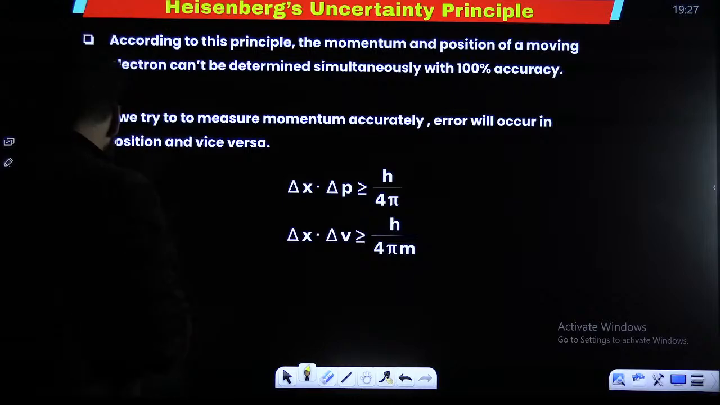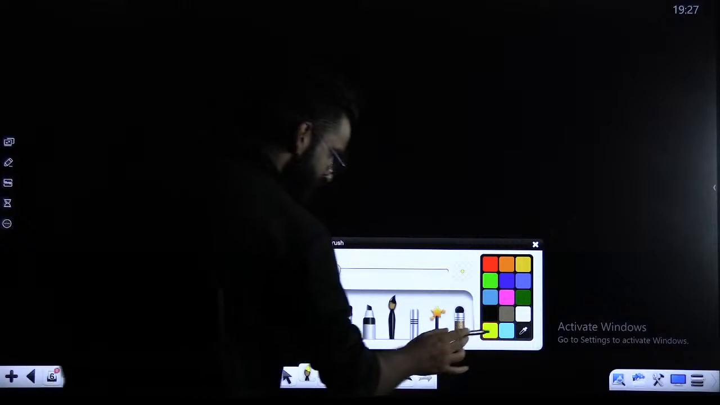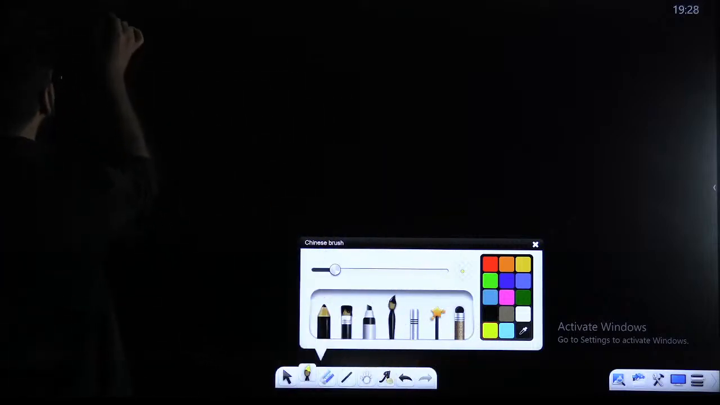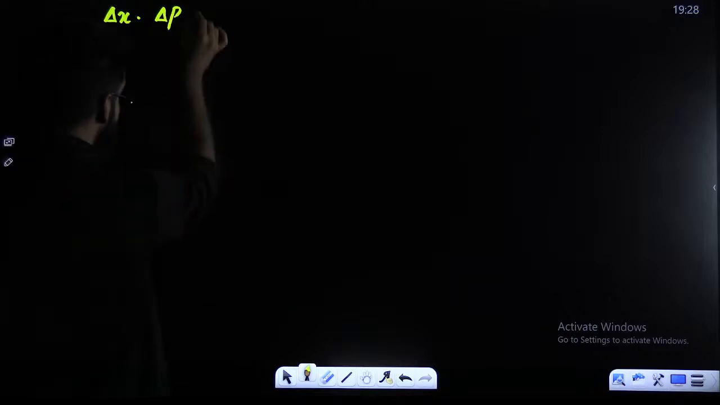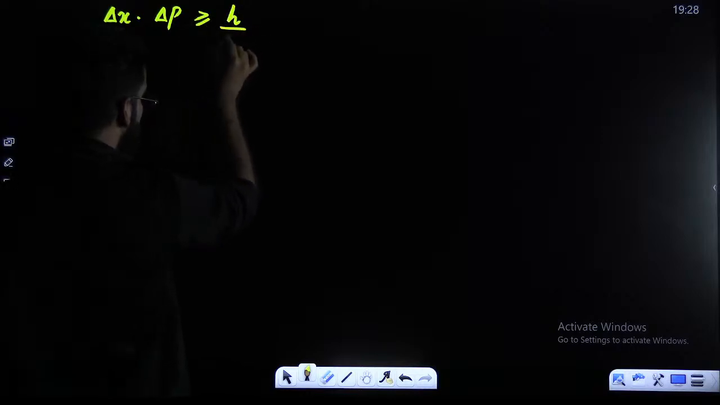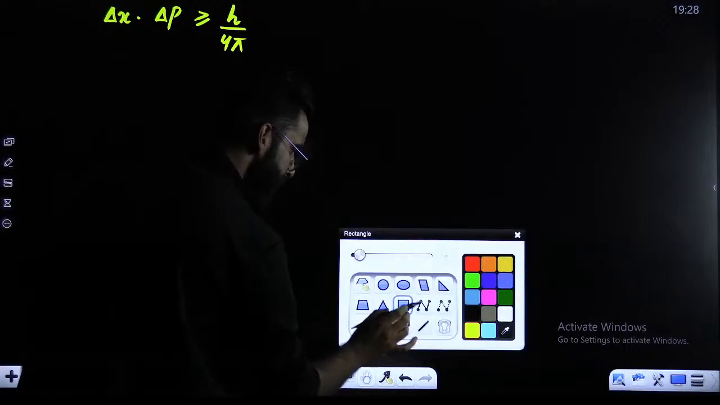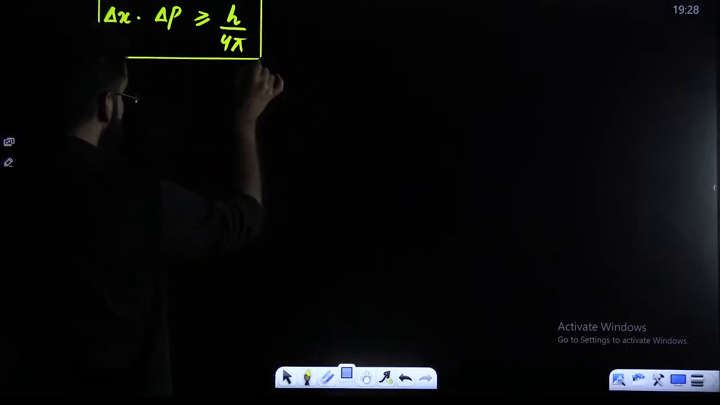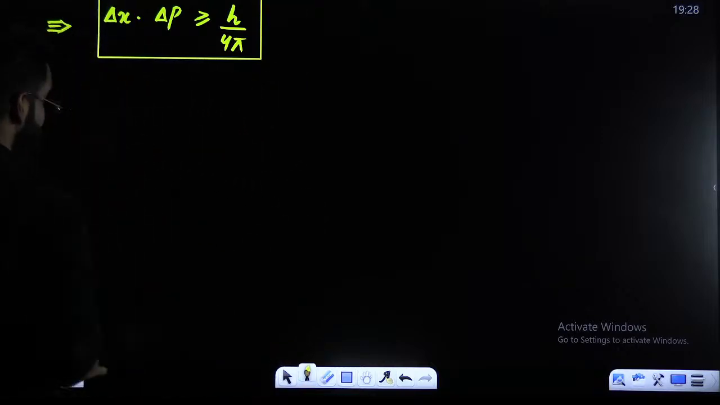Now, there are a few results, my dear students, which you need to know. Remember, it has been observed that error in the position of the microscopic particle multiplied by error in the momentum, their product is always greater or equal to h upon 4 pi. This is one result which you have to remember directly. Now, are there any other results? Yes, there are some other results as well.